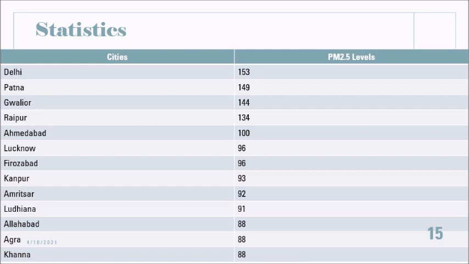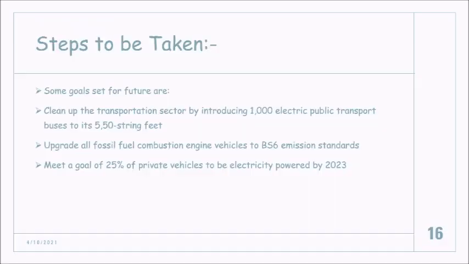We can see the air quality index in India. It is very high in the Delhi area, at 153 air quality index, followed by many cities. Delhi has been facing many air quality issues, for which they have taken many measures.